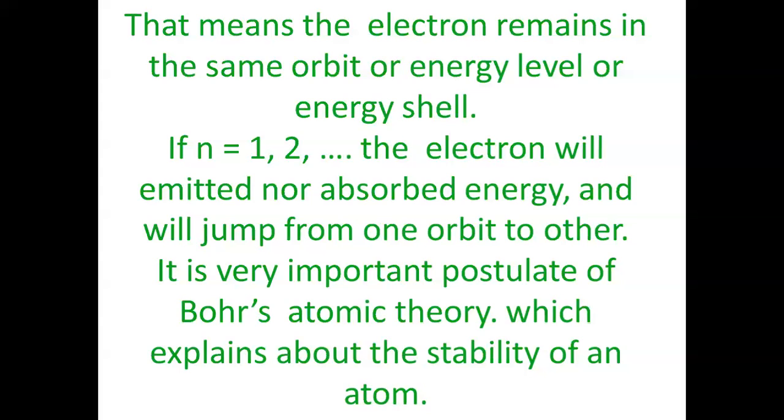One is quantization of energy of electron, which is E is equal to h nu, and the other is quantization of angular momentum of electron, which is mvr is equal to nh by 2 pi. This will give you the idea how Bohr could explain the stability of an atom.